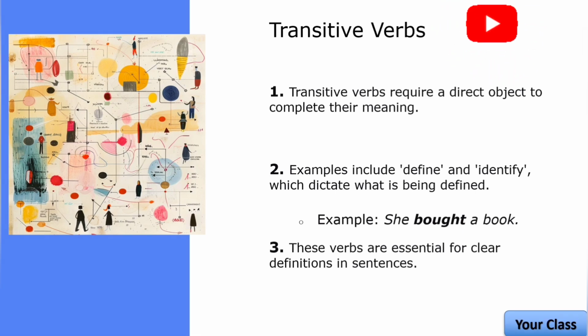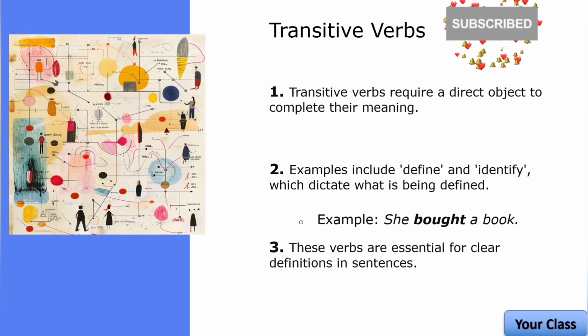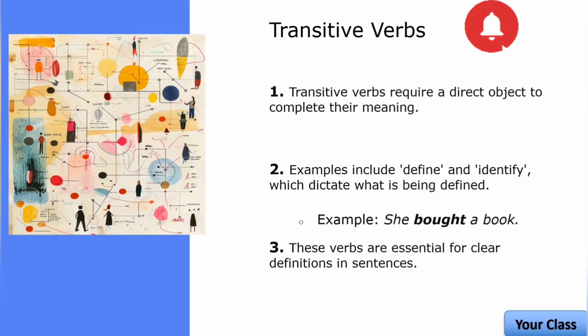For example, she bought a book. Transitive verb: bought. Direct object: a book. The verb bought needs the object a book to complete the action. You can ask, what did she buy? He defined the term. Defined is the verb, and the direct object is the term. The word defined needs the object the term to make sense. You can ask, what did he define? The term.